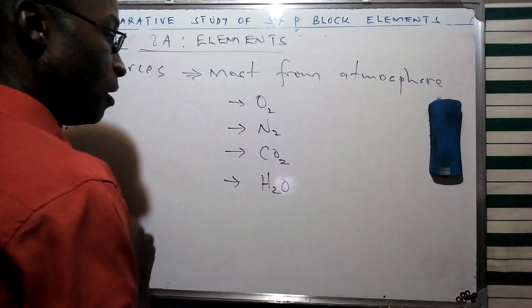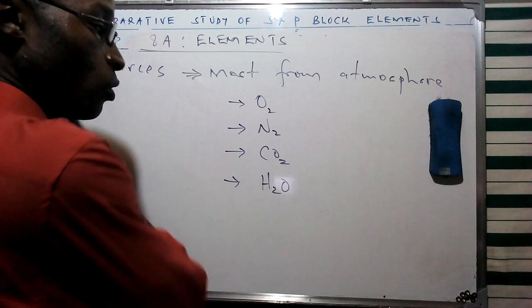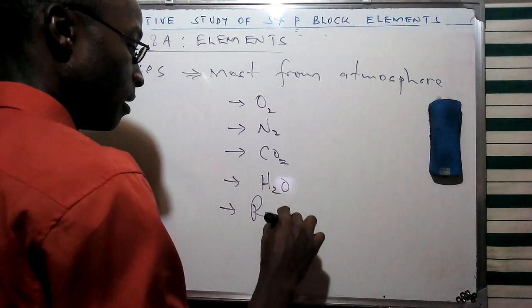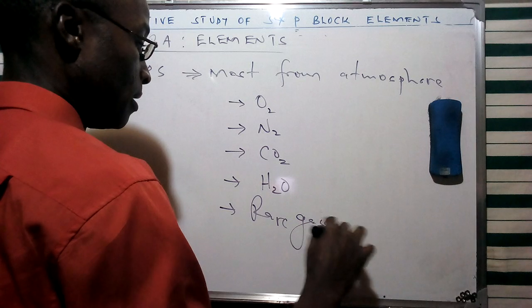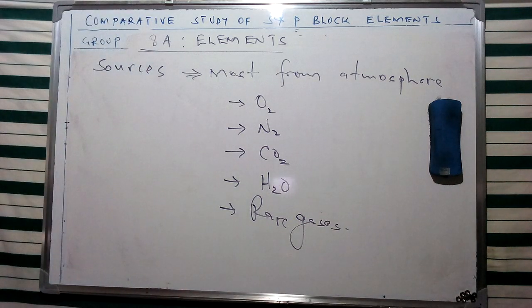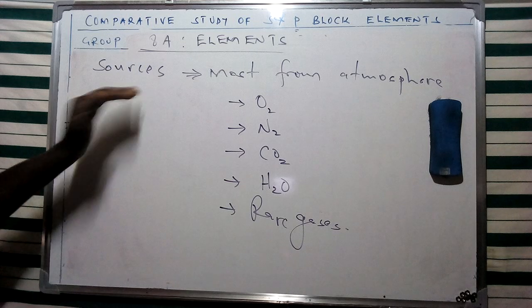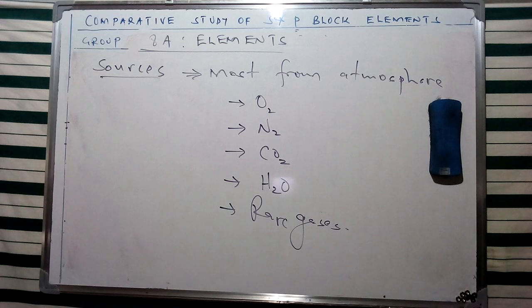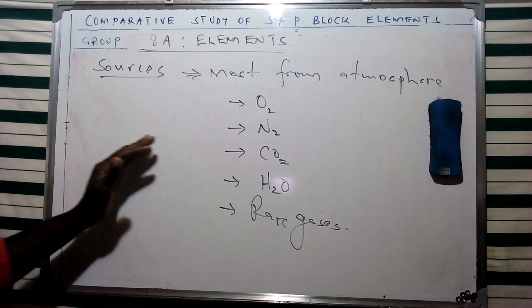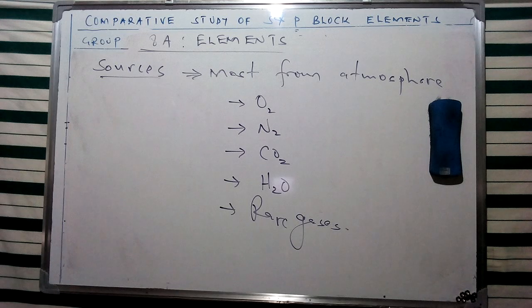There's gaseous water, and there are rare gases and some forms of impurity such as dust, etc. Now, in this particular case, we are going to see that for these elements, including helium, neon, argon, krypton, xenon, radon, some of them are obtained from the atmosphere, but for others there are varying sources, especially from the Earth's crust, the sea, and other sources which we are going to mention in this particular case.